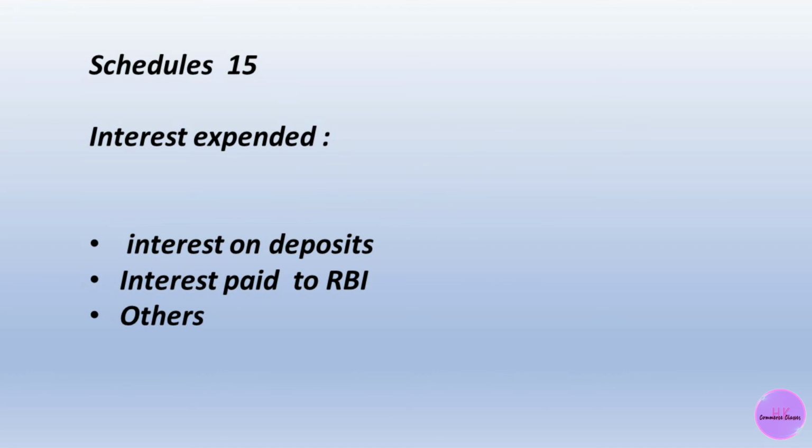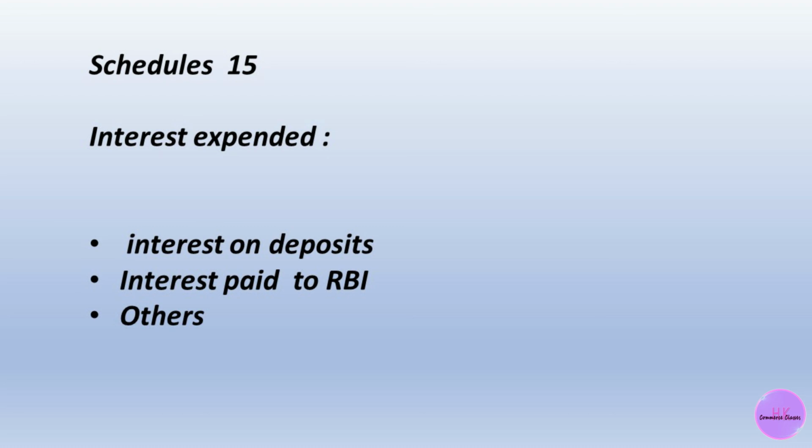After recognizing the diagram that I have shown in the previous slide, we can easily depict what comes under schedule 15. Interest received comes under schedule 13. Interest paid, expended by the bank, will come under schedule 15. So what types of interest are expended by the bank?